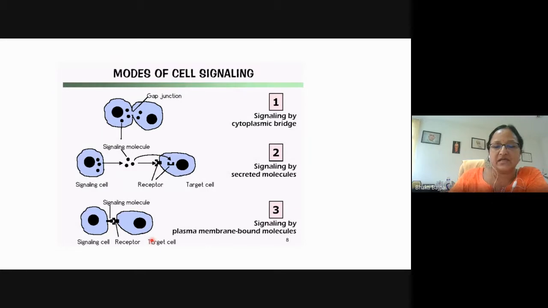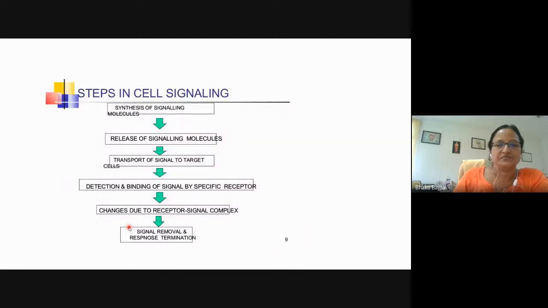The third type is signaling by plasma membrane bound molecules. In this case, direct cell contact is made between the signaling cell and the target cell, which happens during the immune response and also during nerve cell differentiation. You can see that this is the signaling cell having the signal on its surface, which is binding to the membrane bound receptor on the target cell. Then there will be some effect or signal transmission to the target cell.